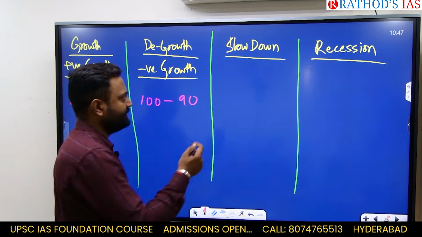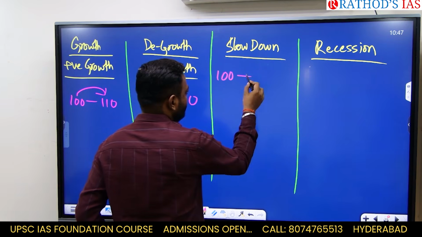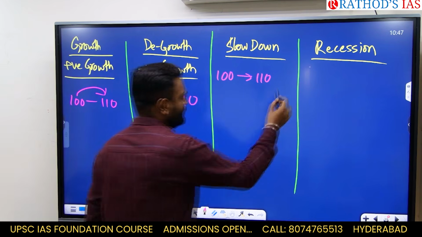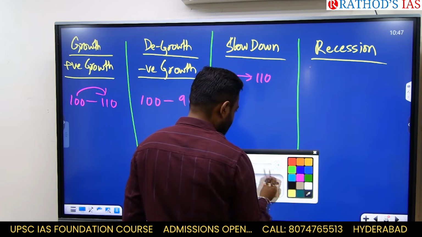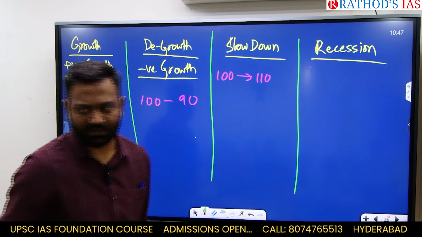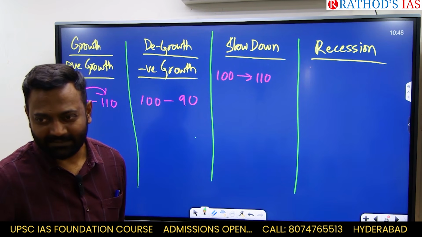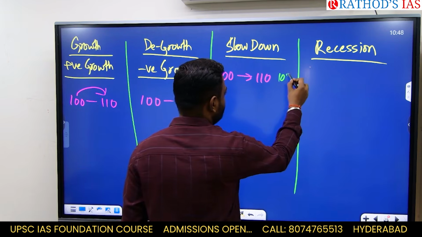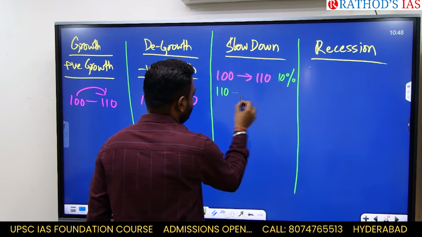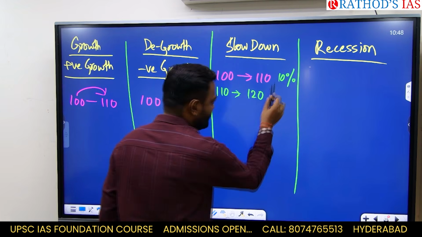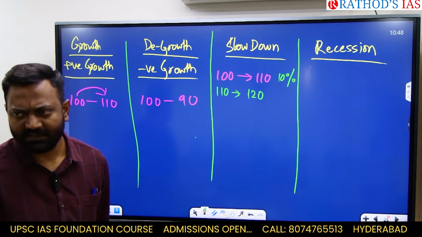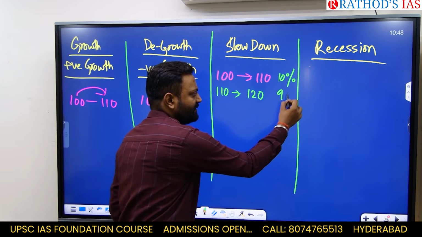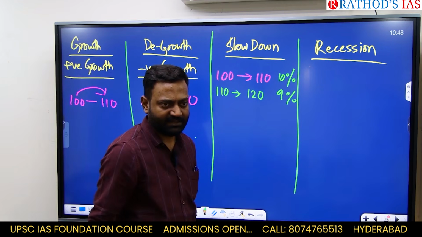Please look here. You were at 100, you went up to 110. What is the growth rate? Now you are cautious. 10%. You were at 110 and you went up to 120. What is the growth rate? Is it 10%? Less than 10%? For the sake of simplicity, can I write 9%? It is 9 point something.